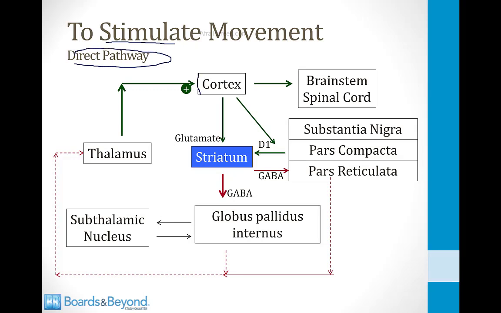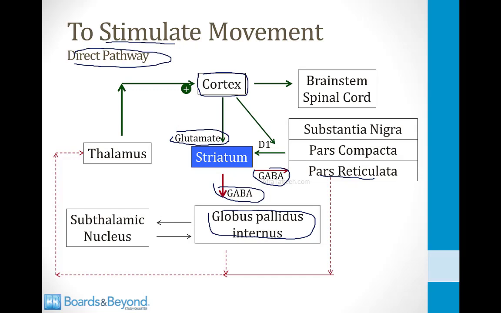So the cortex decides that it wants to commit to a complex maneuver. It will dump glutamate onto the striatum, and glutamate is an activating neurotransmitter, so this will activate the striatum. The striatum will then dump GABA on two key structures. The first one is the pars reticulata of the substantia nigra, and the second one is the globus pallidus internus. And you may recall that these two structures are what inhibit the thalamus.